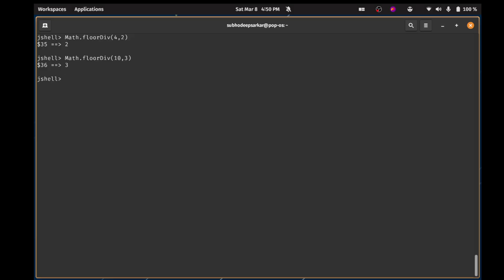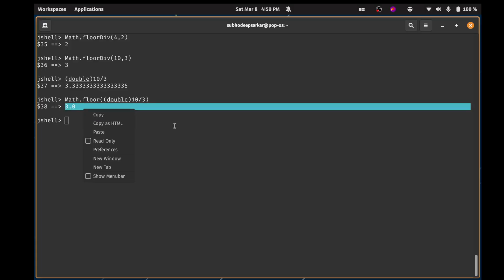Why so? Because if you divide 10 by 3 in a double format, of course you get 3.33333. But in floor division, this value is getting floored. So basically this is what is happening: Math.floor of double 10 by 3. This is what you are getting.